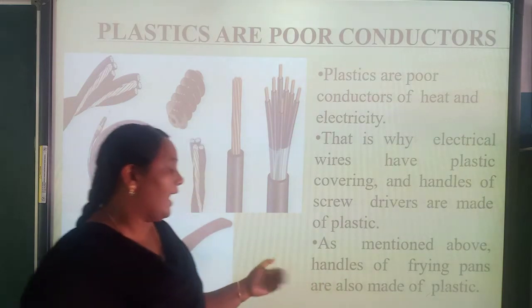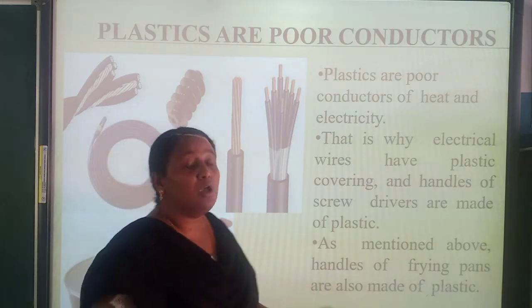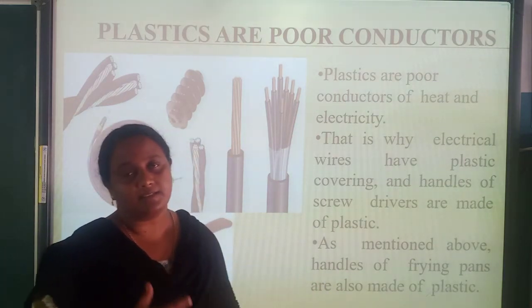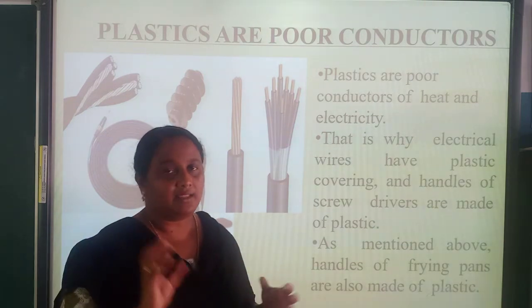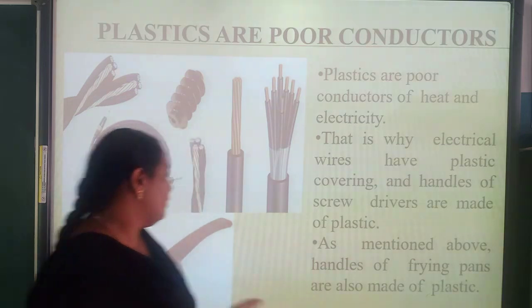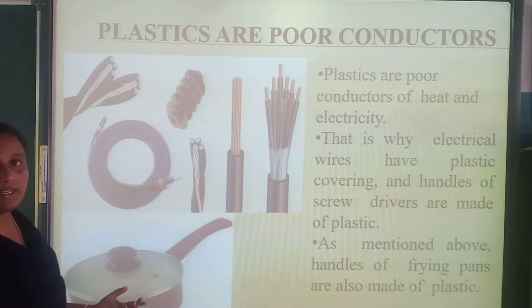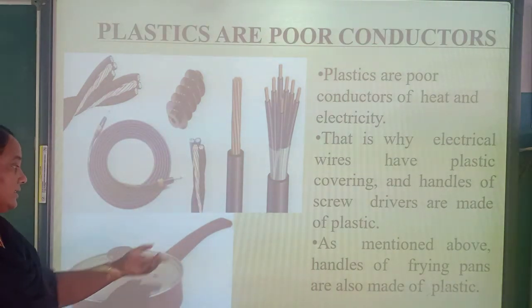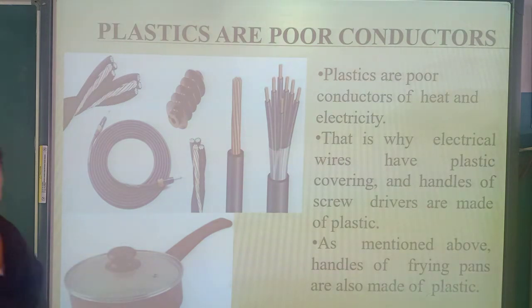As mentioned above, handles of frying pans are also made of plastic. So they can resist heat also. So it is used for utensil handles. Utensil handles are made of this type of plastic.